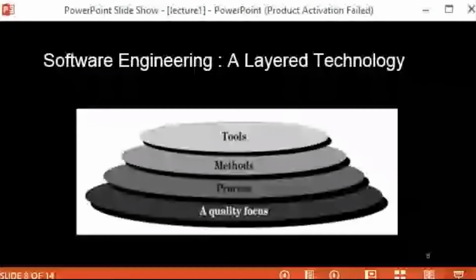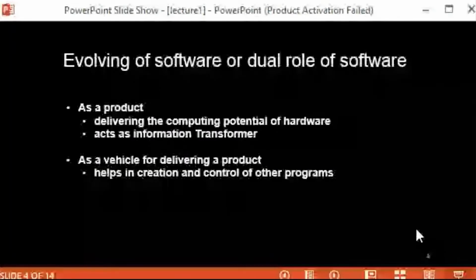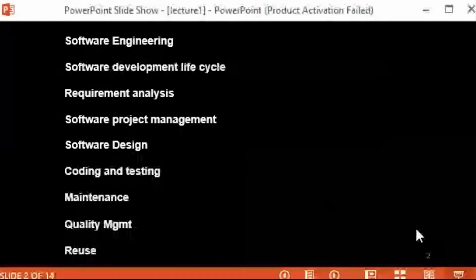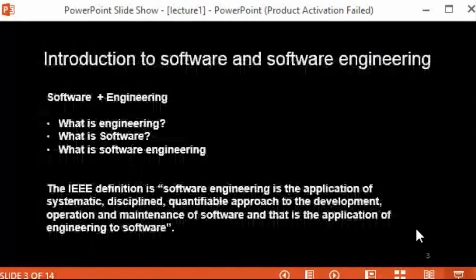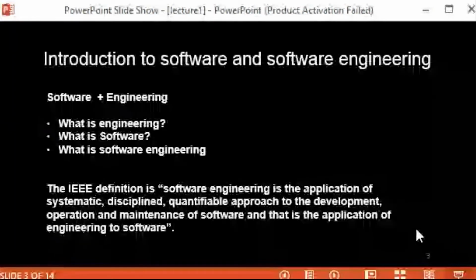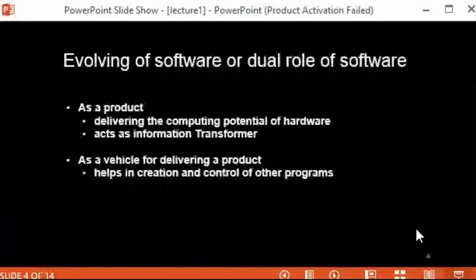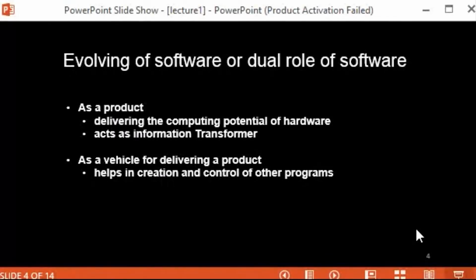So, in our previous lecture, we started with software engineering, and we have seen a couple of things like the definition, and we have also seen what topics we are going to cover throughout the subject. Then we have seen the software and engineering definitions and what software engineering exactly means. Then we have seen the two dual roles of software: one as a product, the delivery of software as a product, and one when software acts as a vehicle for delivering a product. And we have also seen examples for that, right?